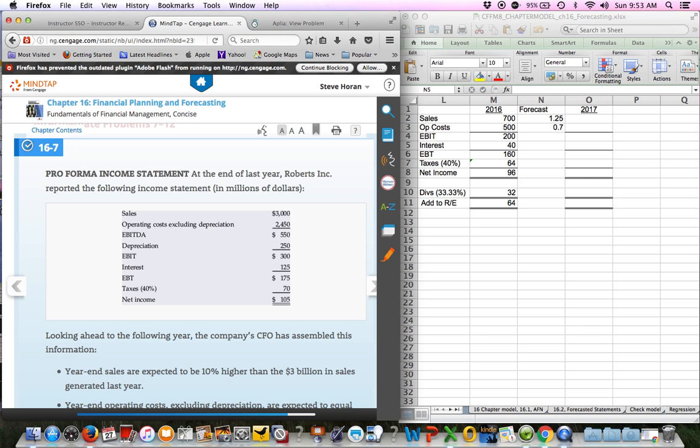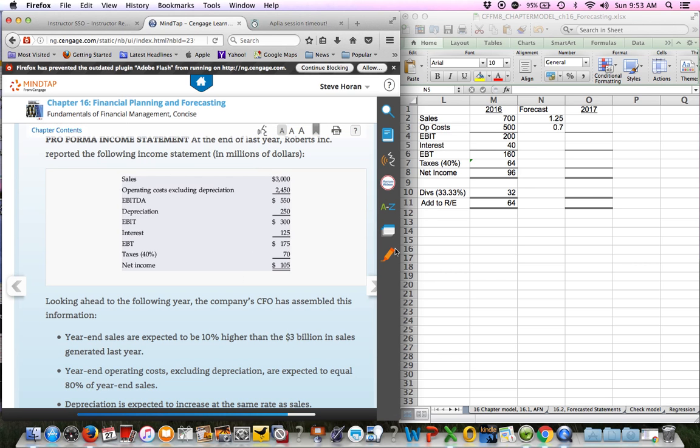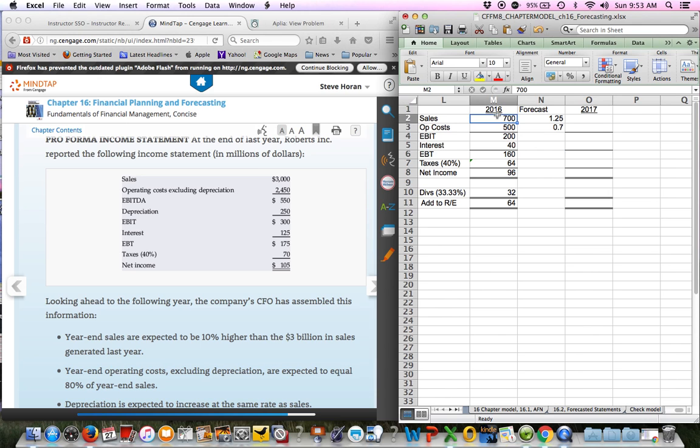And so what I've done is, oops, I think I chose the wrong one. That's not 16.7. Oh, I'm sorry, it is 16.7. And I actually used the wrong numbers on the right hand side, I'm realizing. So anyway, 16.7, I'll just put in the new numbers that I need. I think I put in the numbers from 16.4. Yes, I did. Okay, so we'll do 16.7 because that one's just like the required problem. So on the right hand side, I just made an Excel file that just copied all the numbers, the same style as the problem itself. I'm just going to type in the right numbers now since I didn't do that very well.